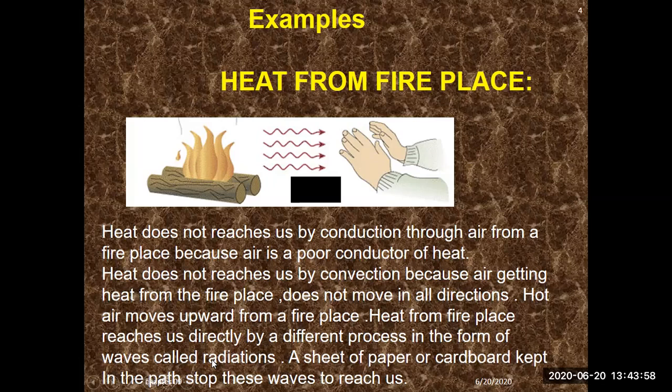A sheet of paper or cardboard kept in the path stops these waves from reaching us. Sometimes we do that if we are not interested in exposing ourselves in front of the fire or the heat. We place some cardboard or any object. This stops the passage of the heat waves to reach us.